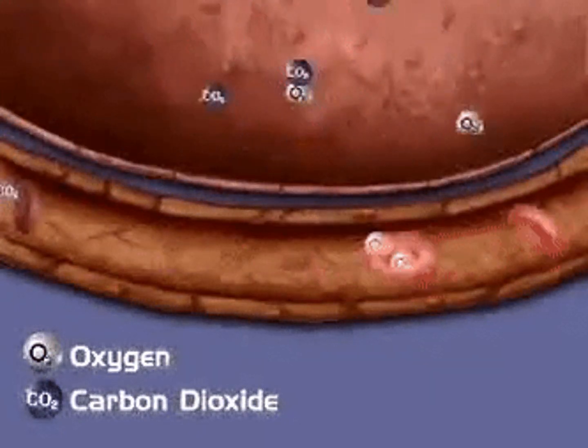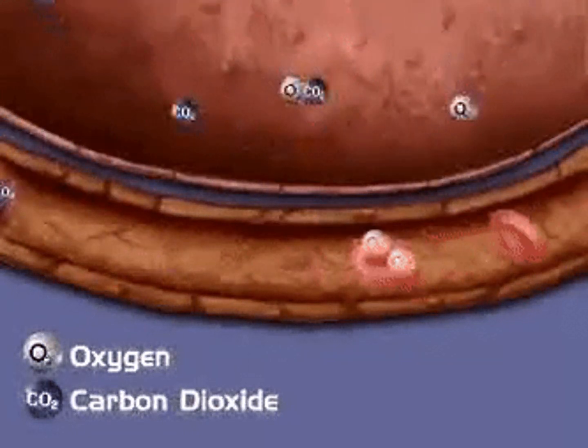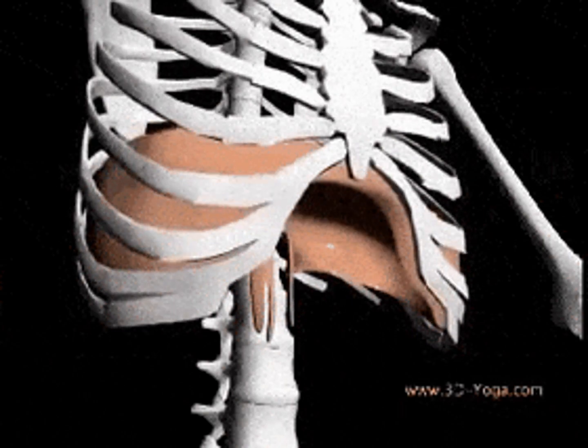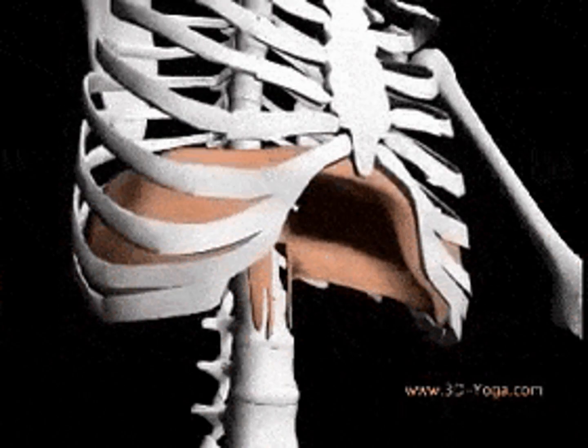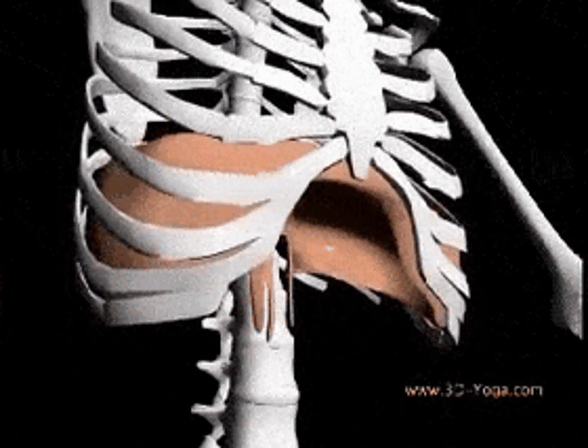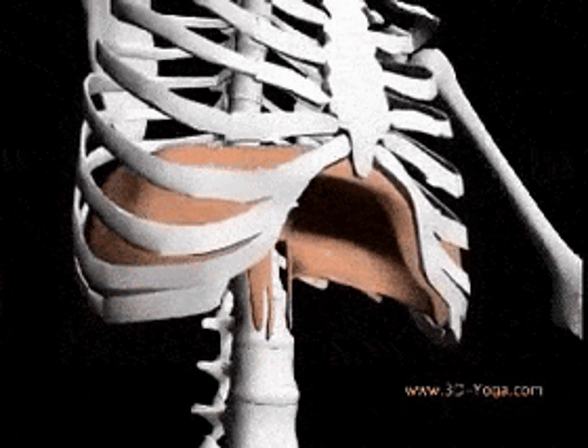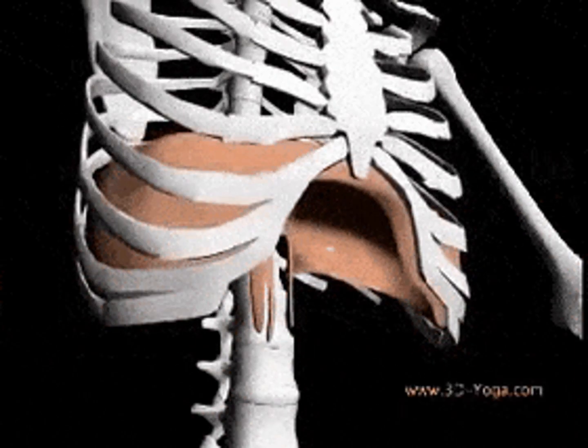However, there is one very important organ in the respiratory system, that is the diaphragm. Now, the diaphragm is a muscular portion that is present at the base of the thoracic cavity.